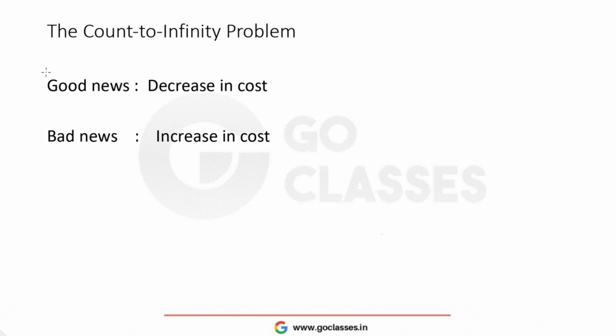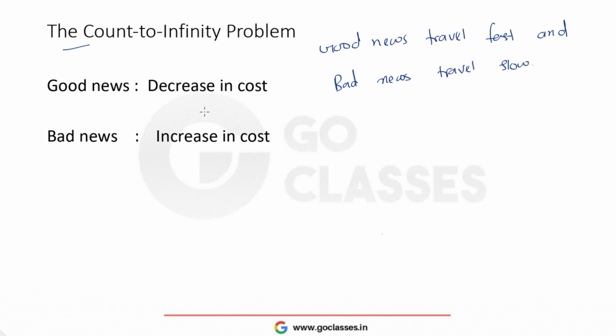There is one problem in the distance vector routing algorithm, and the problem is named count to infinity. This problem says that good news travels fast, and bad news travels very slow. Here, good news means a decrease in cost and bad news means an increase in cost.